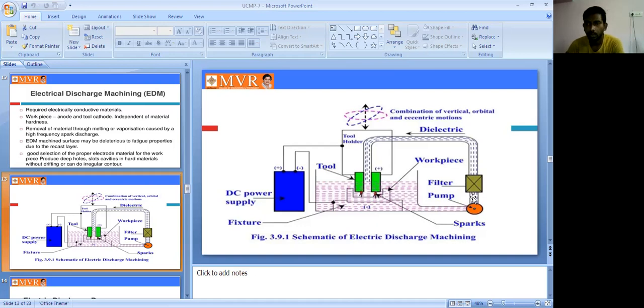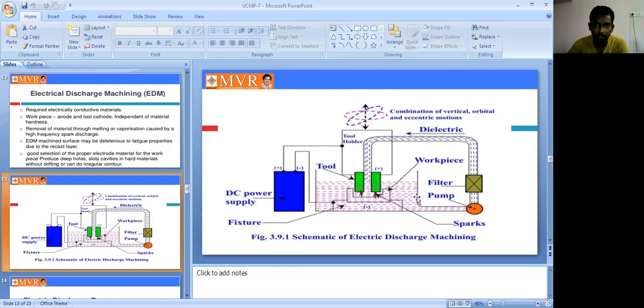It is filtered from here. This is the dielectric fluid. The dielectric fluid is nothing but kerosene, and it is passing through. This is the spark. We have the tool and the workpiece, and we have a gap. The gap is 0.03 mm. Only in this gap will the spark be produced. By using the spark, we remove the metal from the workpiece.